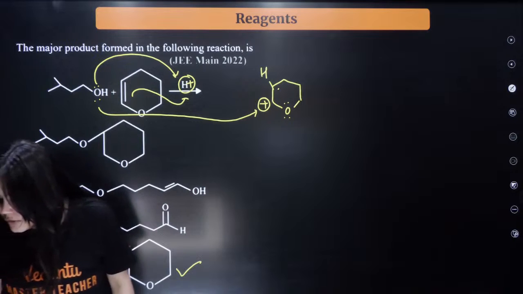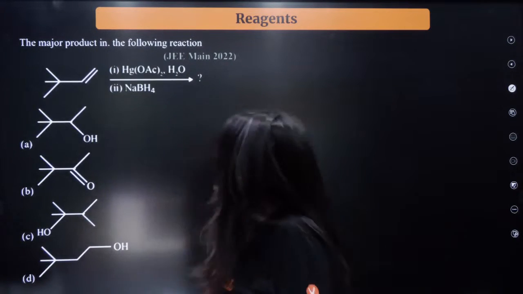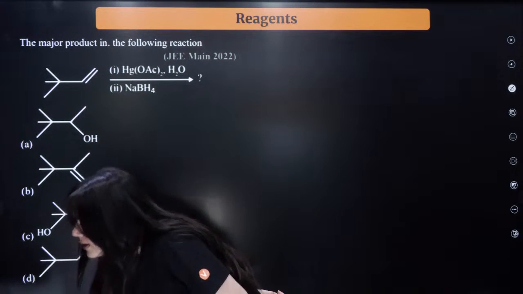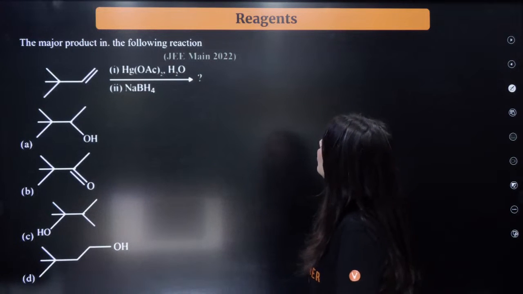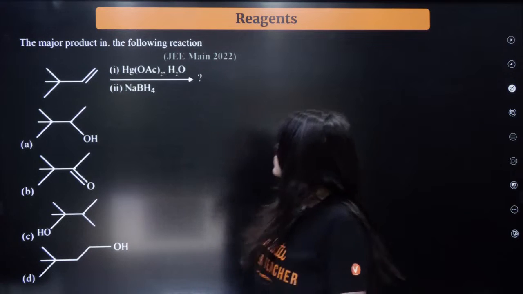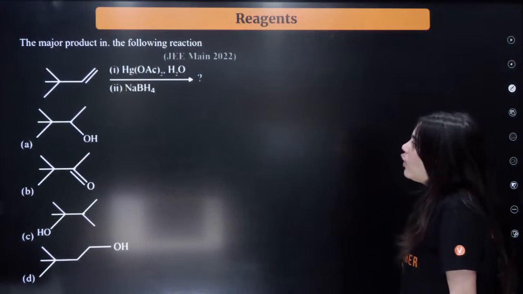ठीक है? Chalo. Next question. The major product in the following reaction is. The major product in the following reaction is. Who can answer this question for me?